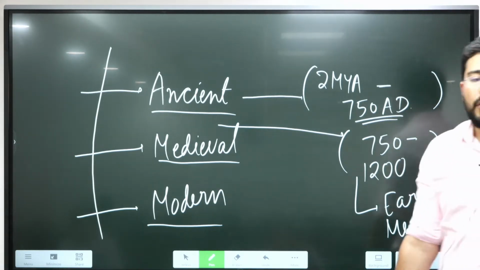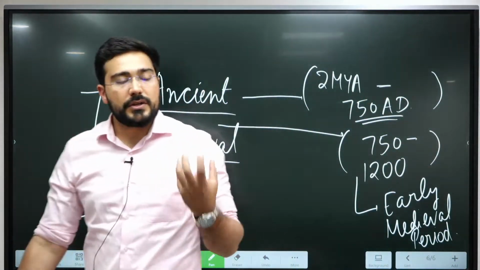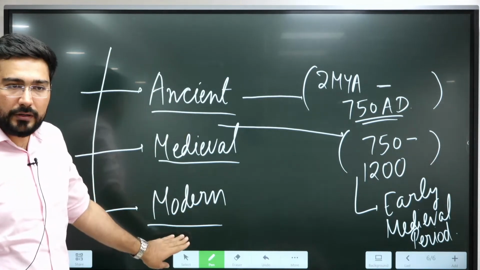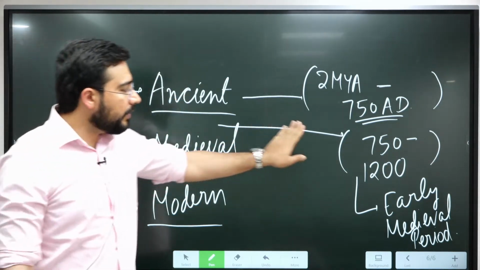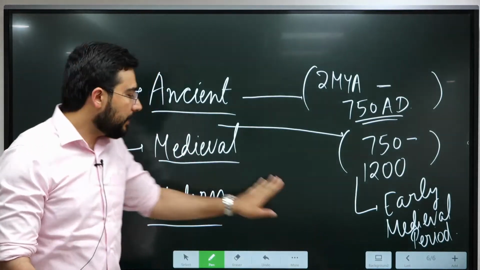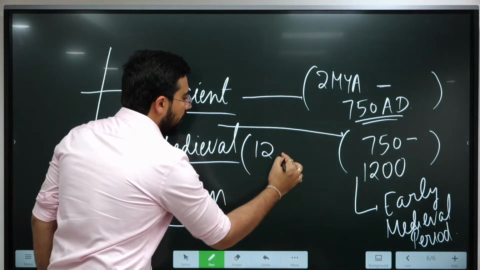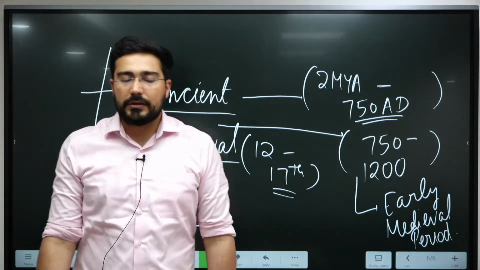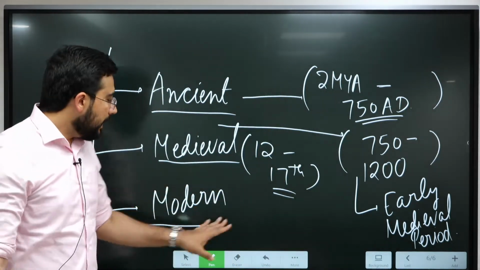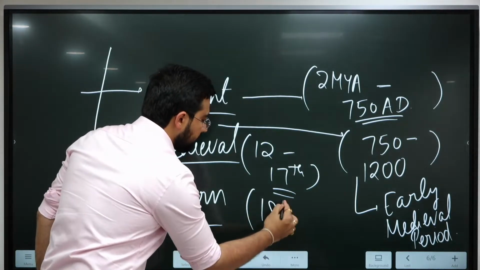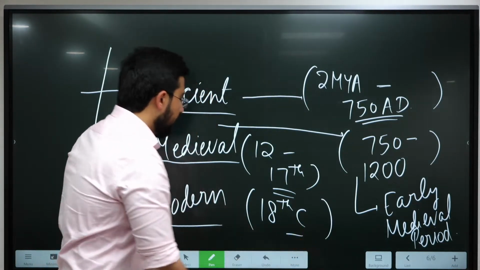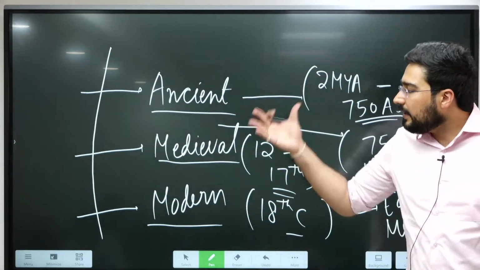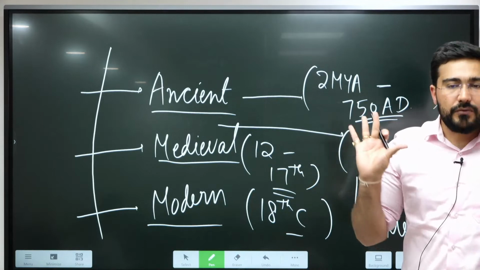So this is now being used in the periodization of Indian history. Previously it used to be only ancient, medieval and modern. But now we have ancient, then we have inserted the early medieval period, then we have medieval from the end of the 12th to the 17th century. From the 18th century onwards we have the modern period. So this is the rough periodization which you have to remember.